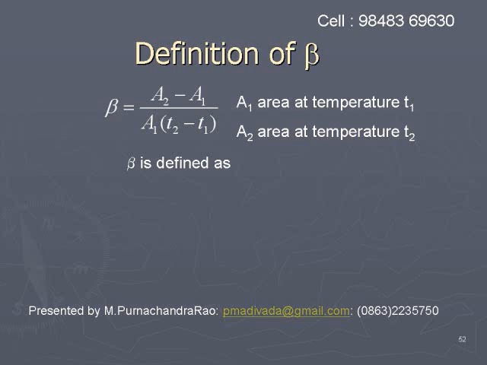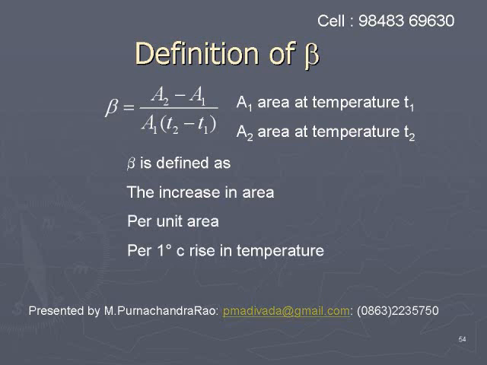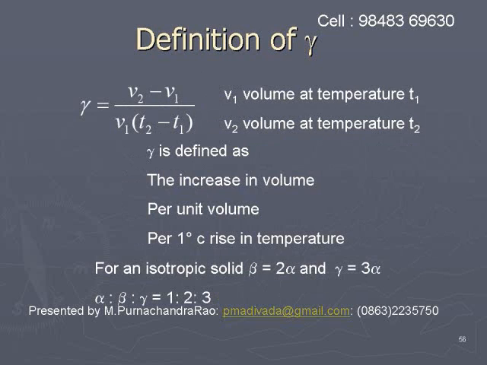Beta is the coefficient of areal expansion, and it is defined as the increase in area per unit area per 1 degree centigrade rise in temperature. Like this we define beta. For isotropic solids, beta will be approximately equal to 2 alpha.